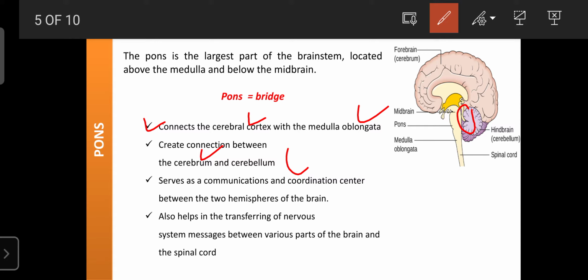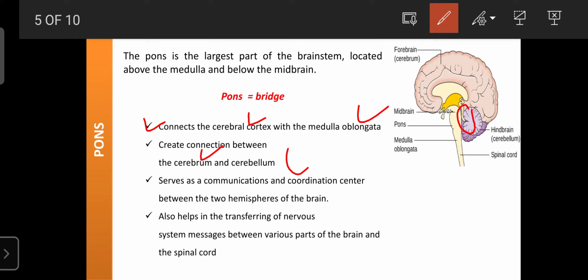That is helpful for regulation of locomotion, language skill, or rhythm in certain body activities. So that is regulated by the cerebellum. The cerebellum gets the motor information from the cerebrum, the cerebral cortex, with the help of the pons. So the pons creates the connections between the cerebrum or cerebral cortex and the cerebellum.